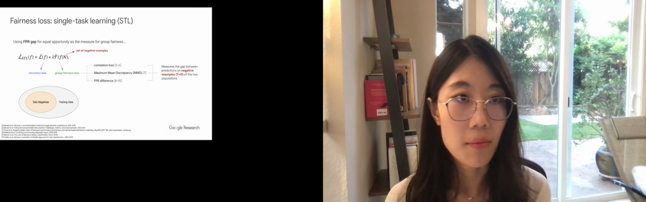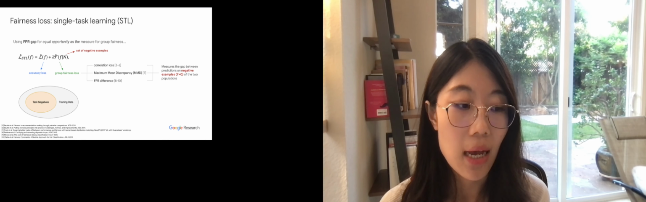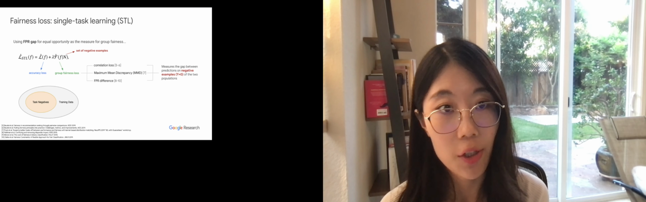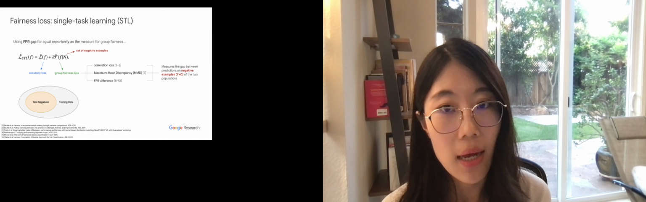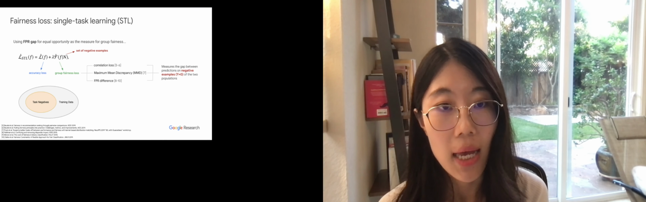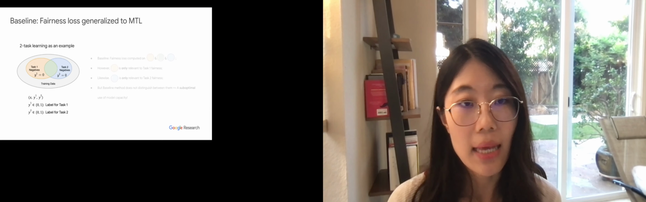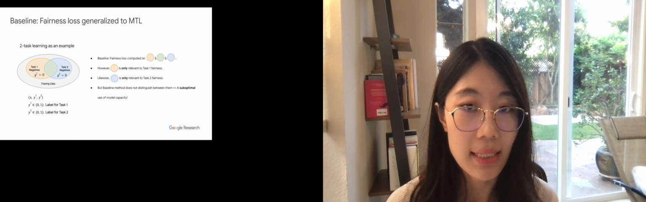And in terms of how we improve the fairness in multitask learning, let's first look at how single-task learning addresses fairness issues. In single-task learning, group fairness entails matching the predictions over negative examples across different groups in the training data, which is usually done by adding a group fairness loss computed on the set of negative examples. If we generalize this to a multitask learning scenario, this would mean that the fairness loss would be computed on the union of all the task negatives.